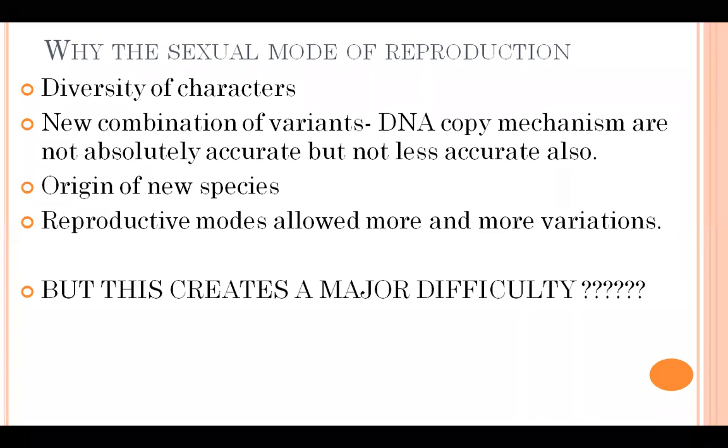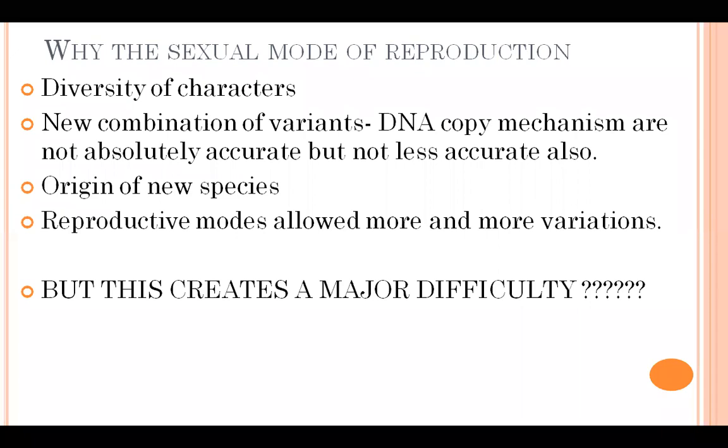what happens in sexual reproduction? Male and female are different, so two parents are involved. So each one has a chance of variation, so we can have more and more variations. So the biggest benefit of sexual mode of reproduction is that it allows more and more variations because it involves 2 parents. Now both parents' DNA has been copied, and